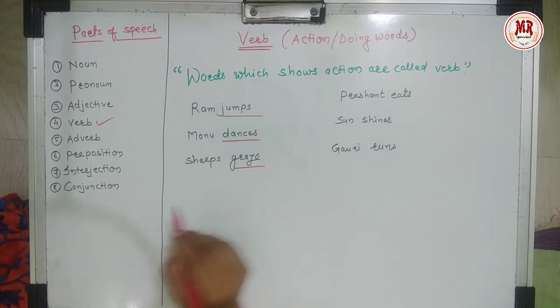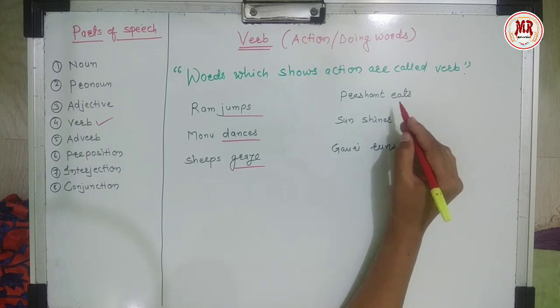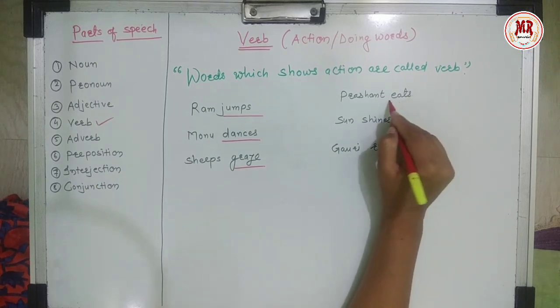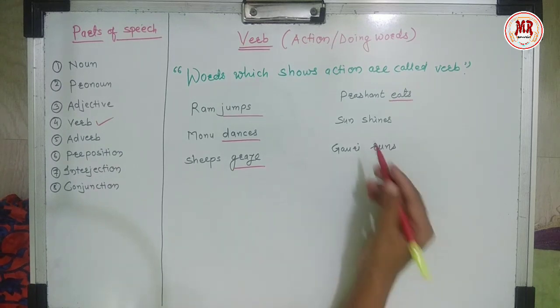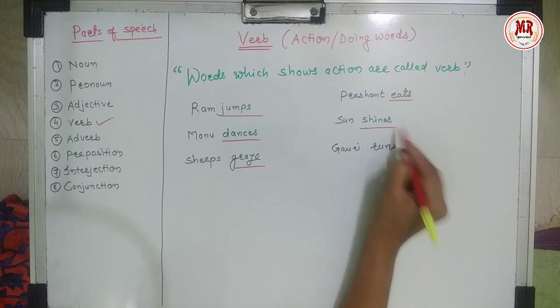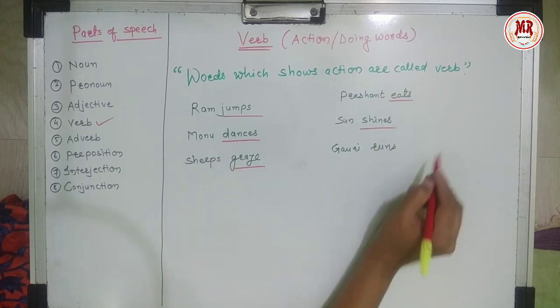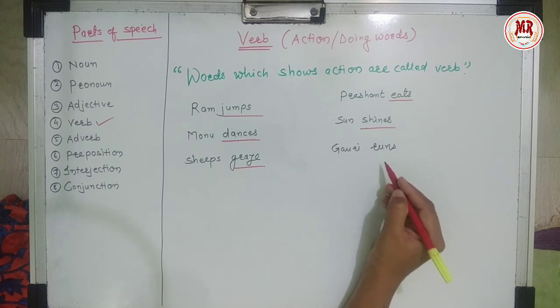Now next is Prashant eats. What is Prashant doing? Prashant is eating. So eats is a verb. Sun shines. In this example, shines is a verb. The last example is Gauri runs. What is Gauri doing?